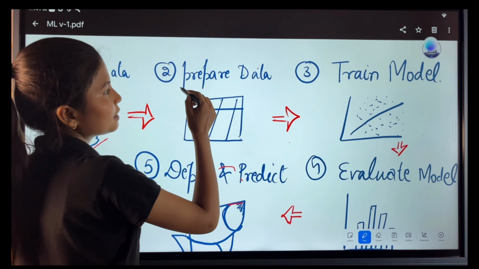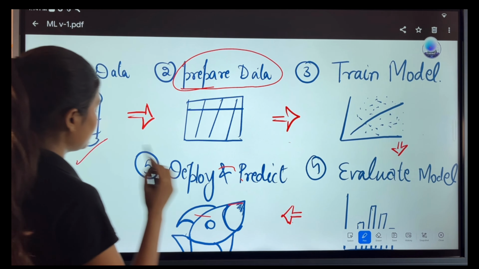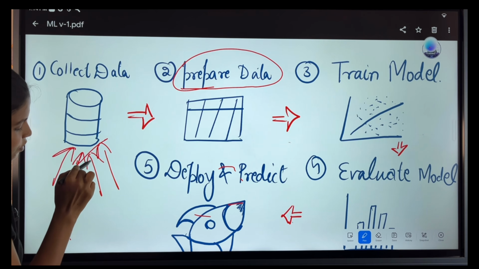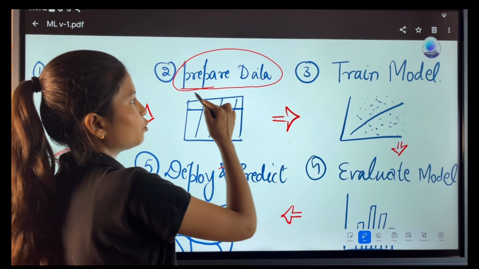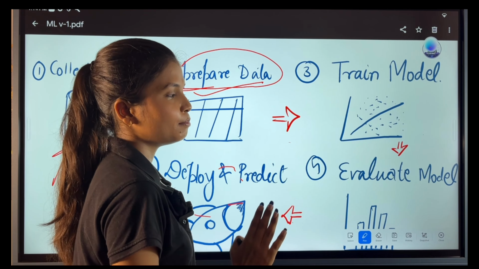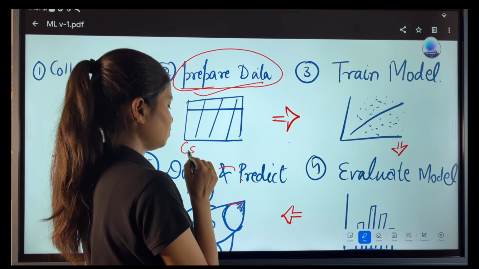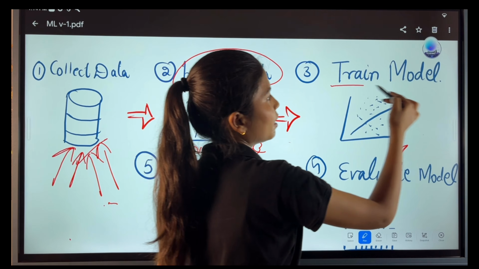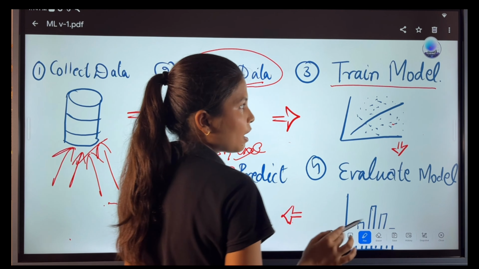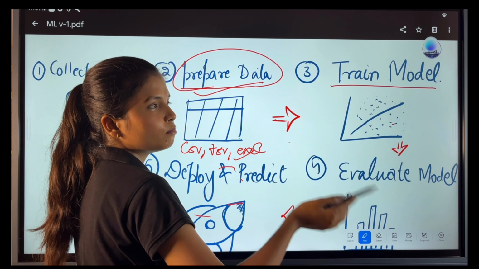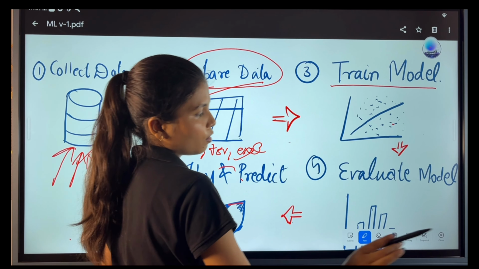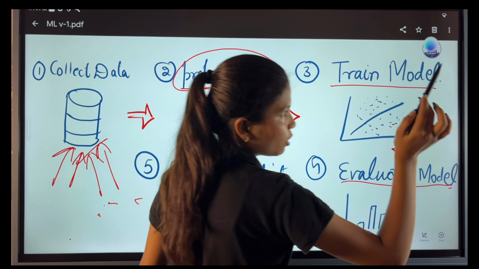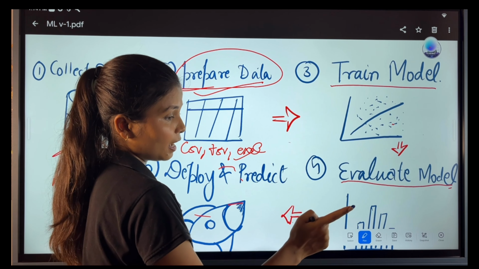After collecting the data, the next step is preparing the data. The data is going to come from multiple different sources, and different sources have different data types and structures. We have to prepare the data, clean it, and put it in a good format like CSV, TSV, Excel, or any other format, and then train the model. After training the model and making it understand the patterns, we have to evaluate the model, to check whether the predictions it makes on unseen data are correct or not.